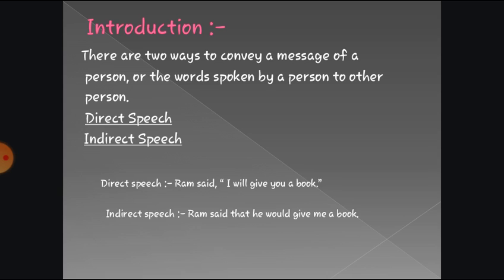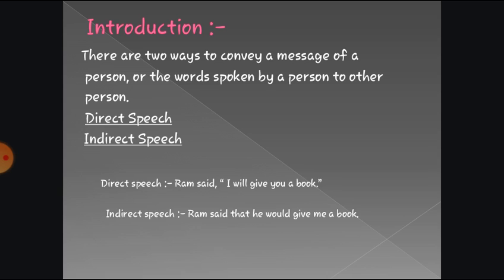In indirect speech, though the essence of the sentence is the same, the structure of the sentence is a little bit different, as in the example you can see here. Ram said that he would give me a book. This particular sentence is written in indirect speech.